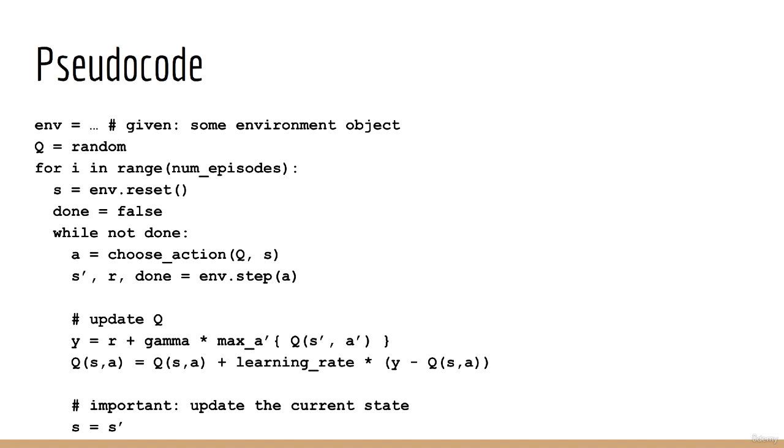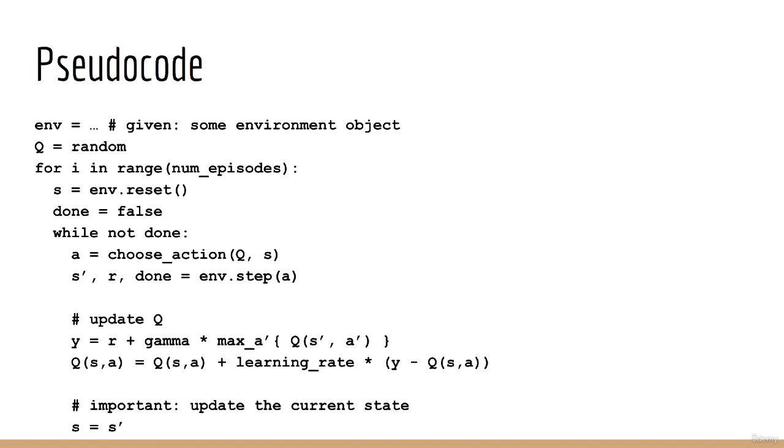So here's what Q-learning looks like when we put it all together. Luckily, it looks quite similar to the prediction problem pseudocode. First, we are given some environment object. Then we initialize Q with random values. Then we enter a loop that goes for a predetermined number of episodes. Optionally, you can keep going until Q or the policy converges. Next, it's the same as what we had before. We reset the environment and start back at the initial state. We initialize the done flag to false. Then we enter a loop for the episode, quitting only when we are done.